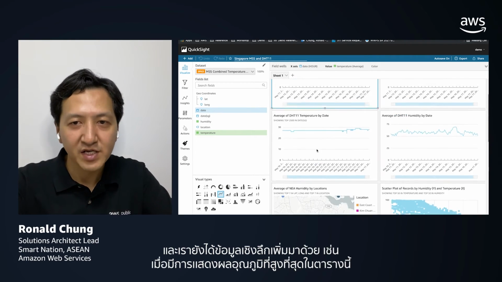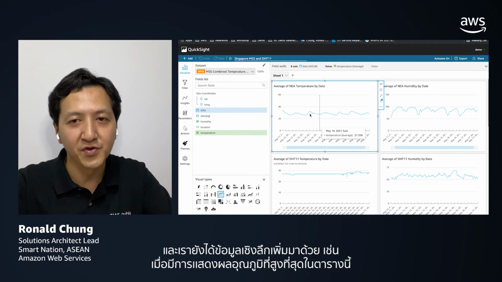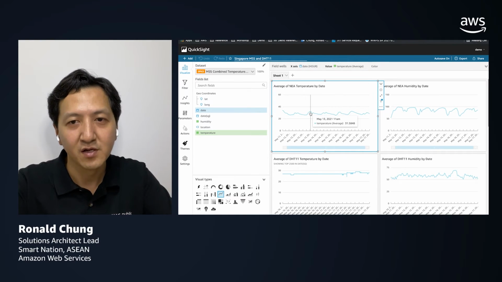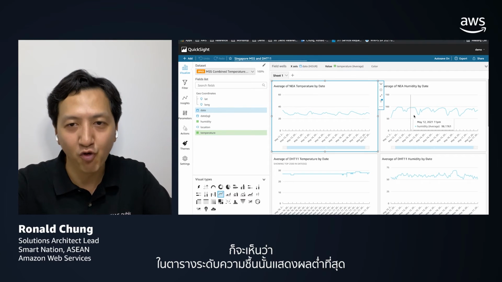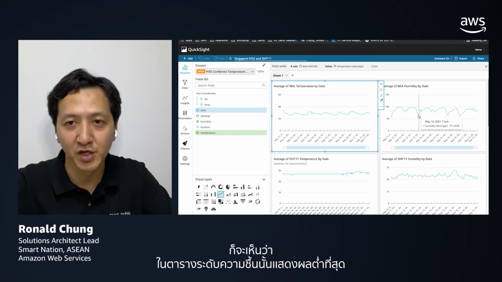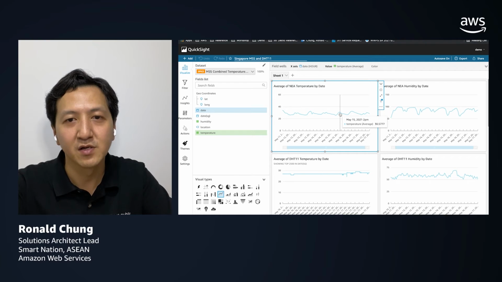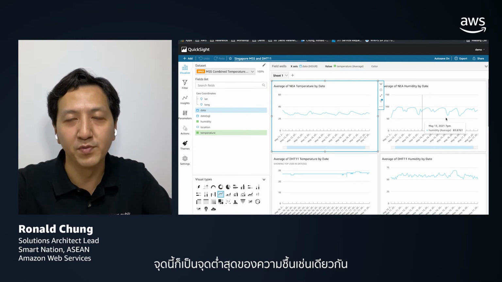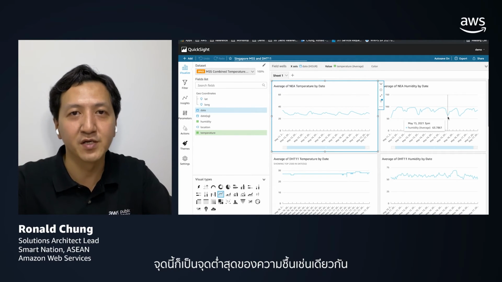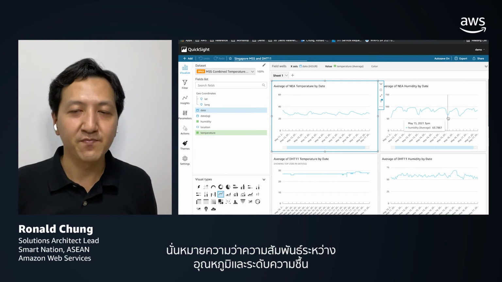And there are some other interesting insights here. Whenever there is a peak in the temperature here, there is a trough, or the lowest value, in terms of the humidity. So another data point here, this is the peak of the temperature, and this one will be the lowest point of the humidity. So that means there seems to be an inverse relationship.